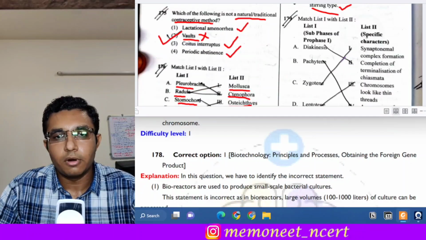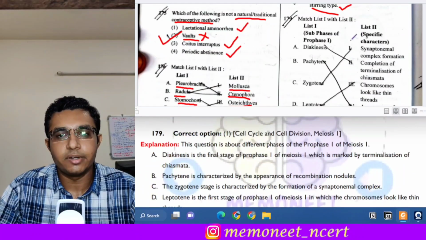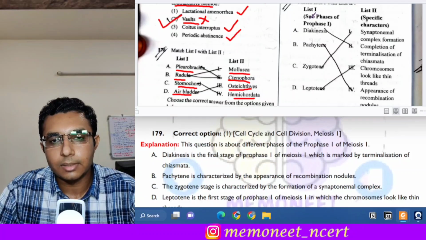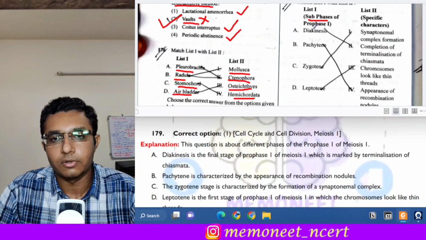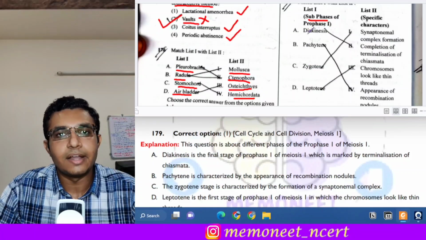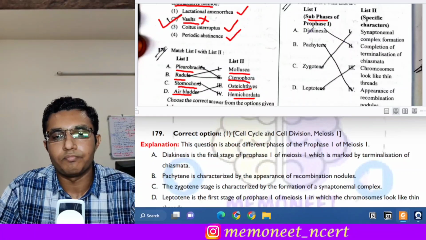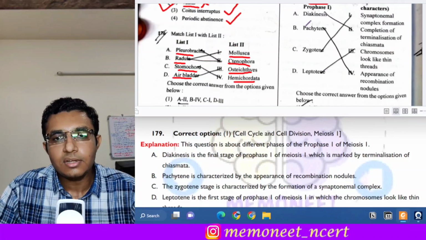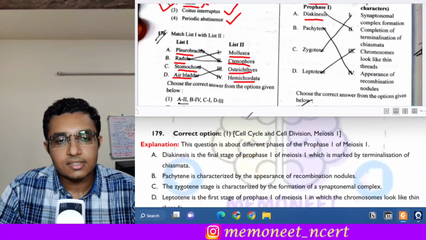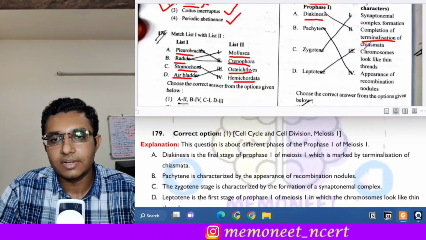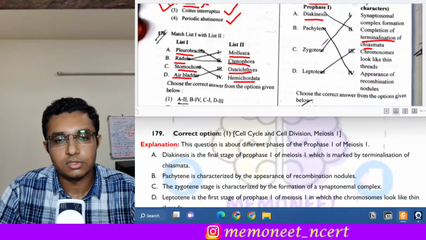Moving on to the next question, that is question 179. It is also a match the following question. So these are the different subphases of prophase 1, that is leptotene, zygotene, pachytene, diakinesis, and so on. And we have to identify the characters of it. As you know, diakinesis is the last stage of prophase 1. And what happens in diakinesis? There is terminalization of chiasmata. So A goes with 2.